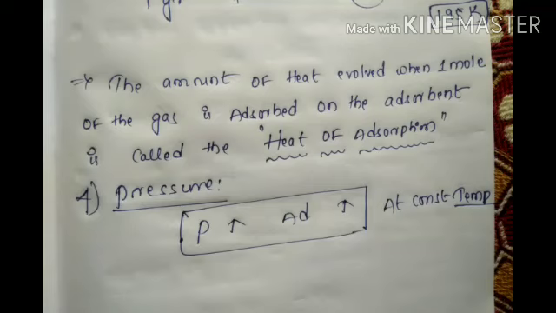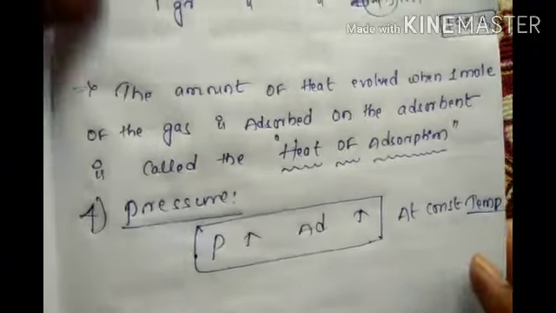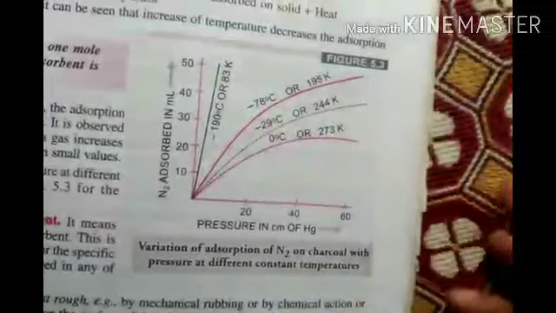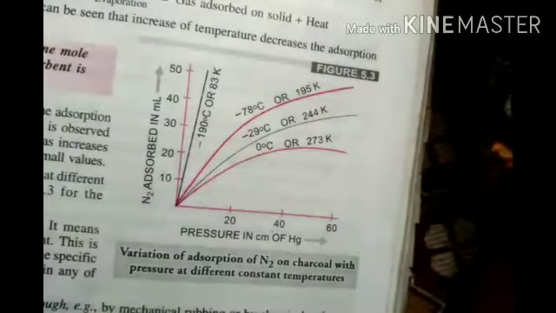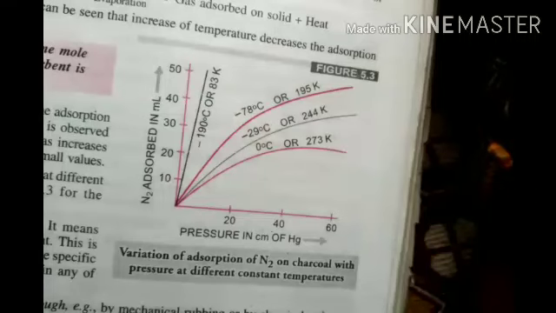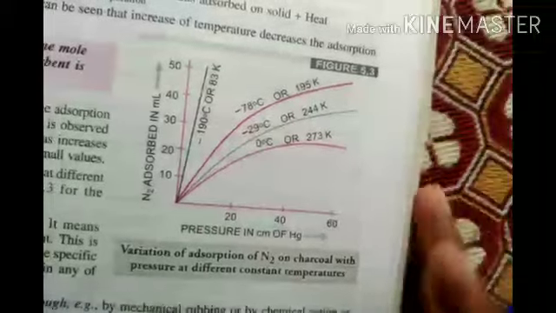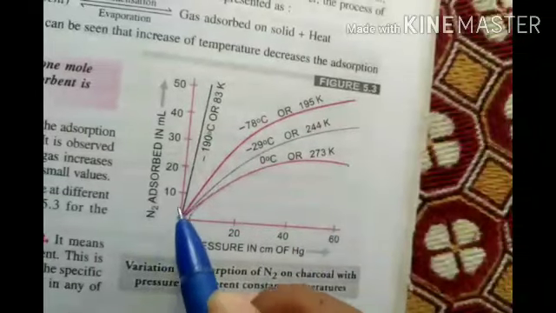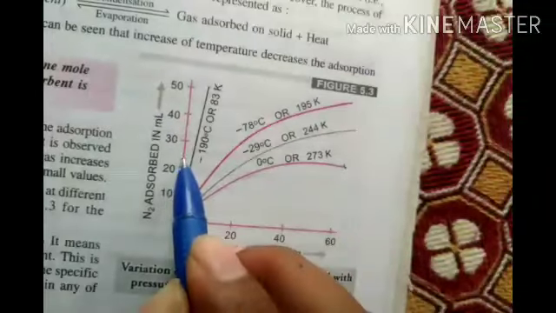Shall I show with the graph? Yes, I will explain in the book. Look at this: N2 adsorbed in ml, 10, 20, 30, 40, 50. First, at 0 degree Celsius, how much? 20.